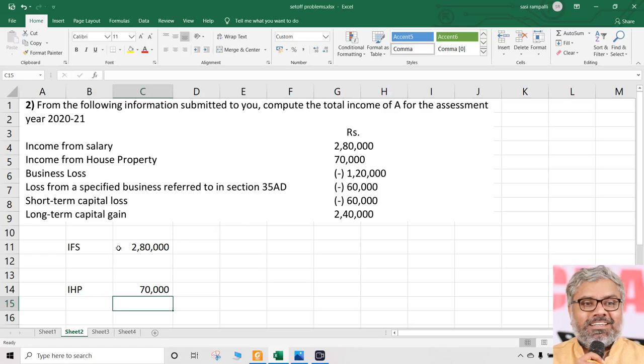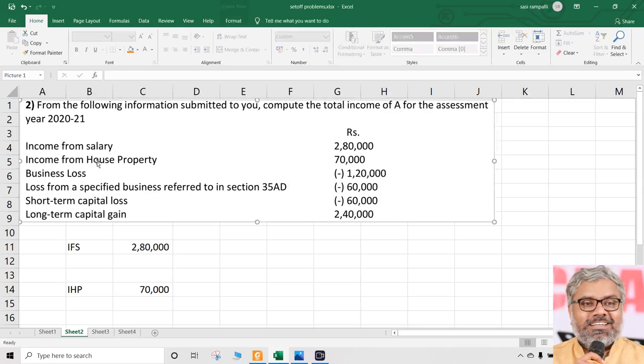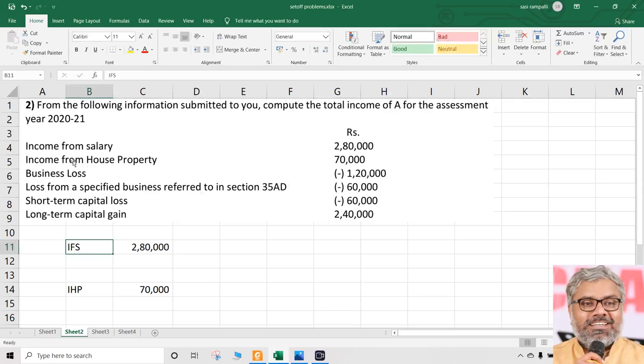So the deduction to be given or not depends upon the wording of the question. Be carefully observant of what word is used. If it is used as income from salary, income from house property, it is already computed. That's already the name of the head of income. After applying all provisions of the head, only this name will come. So there is nothing to separately do, just take the positive items.